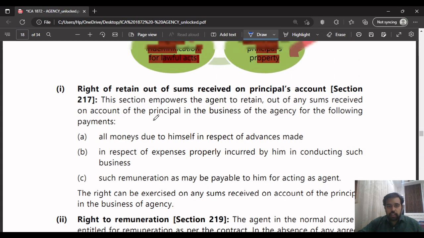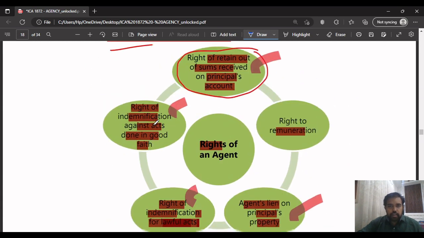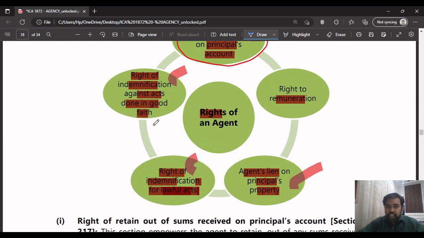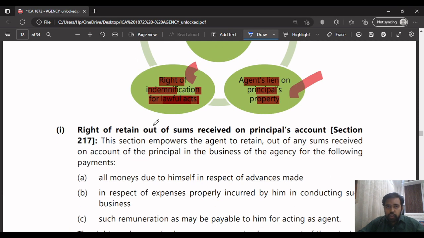Now let's continue with discussing each right of the agent. All these rights are very important, guys, because each right can be asked as a separate MCQ or a case study. So you have to remember what is there in each right. Let's discuss each of the rights quickly.